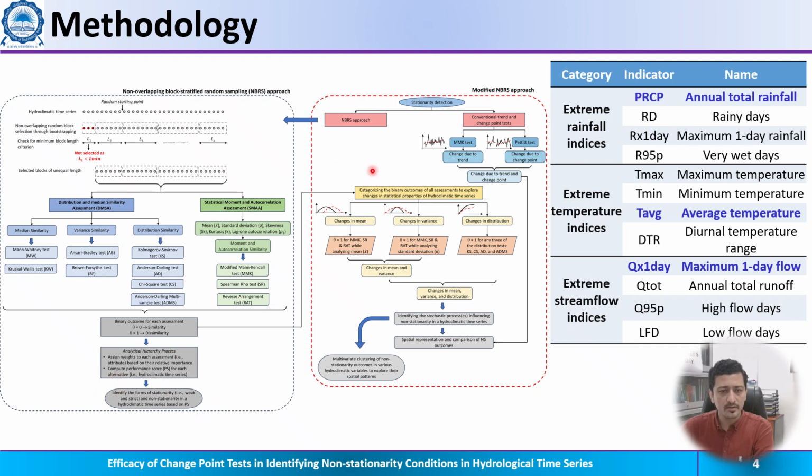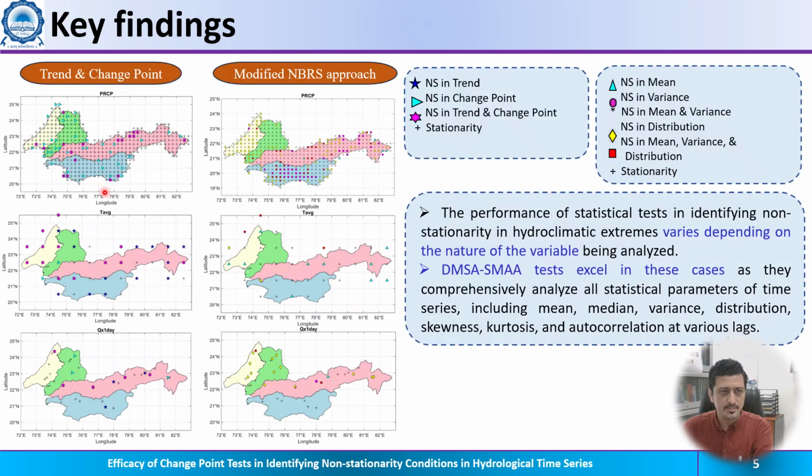Further, this approach is modified to find whether the non-stationarity is due to a change in median, mean, variance and distribution, or a combination of them, and we compare it with the conventional trend and change point methods. This is applied to the following extreme rainfall, temperature and streamflow indices.